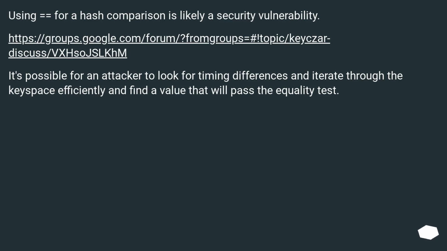Using == for a hash comparison is likely a security vulnerability. It's possible for an attacker to look for timing differences and iterate through the key space efficiently and find a value that will pass the equality test.